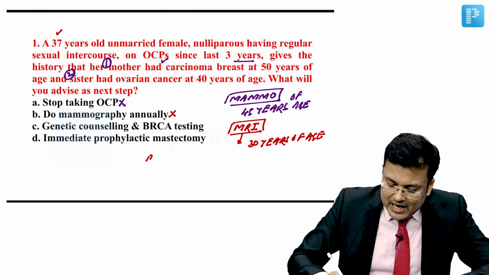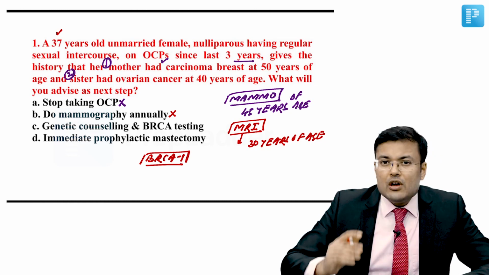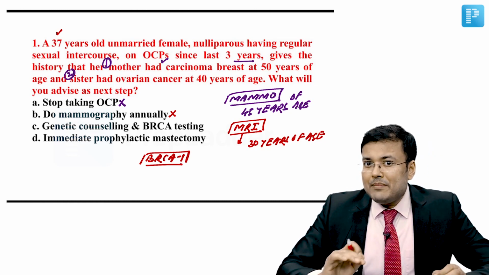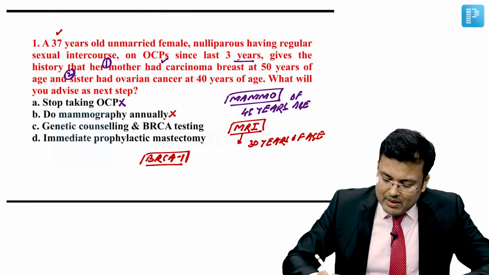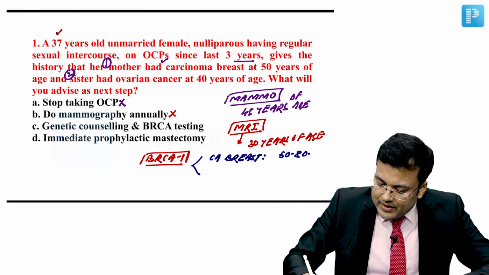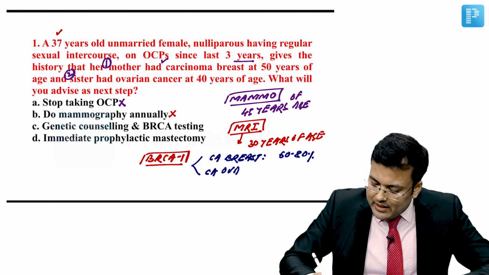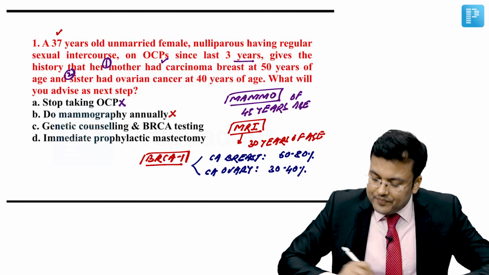Imagine patient is having BRCA1 mutation. So how much is the lifetime risk of development of carcinoma breast? That is 60 to 80%. And how much is the risk of carcinoma ovary? The carcinoma ovary risk is 30 to 40%.